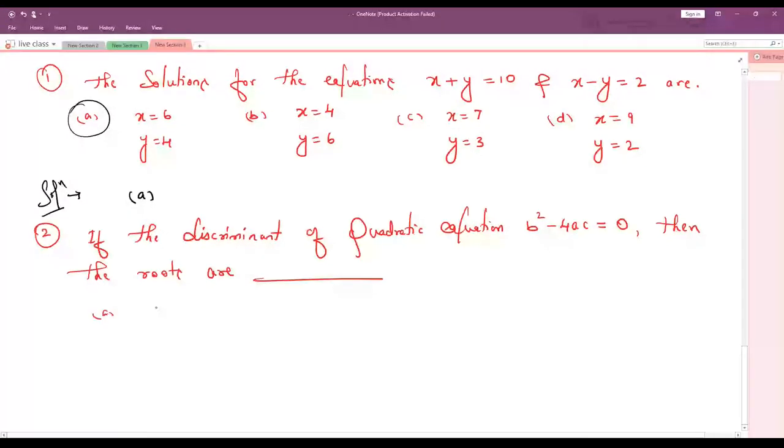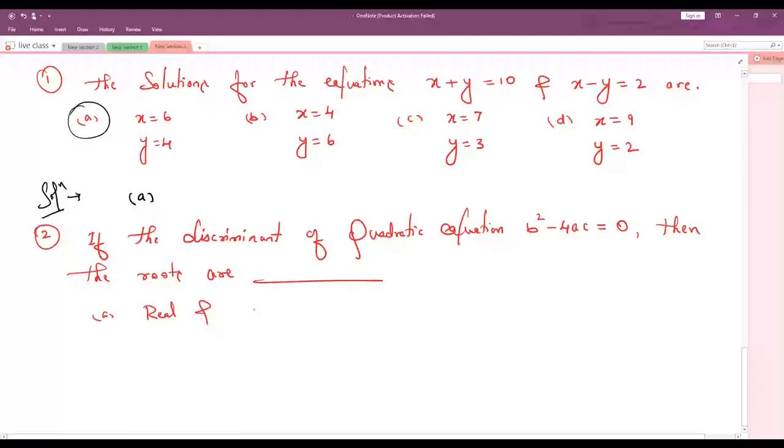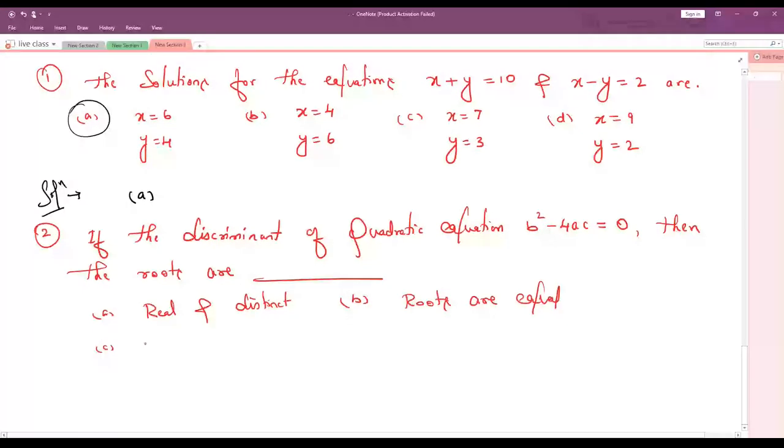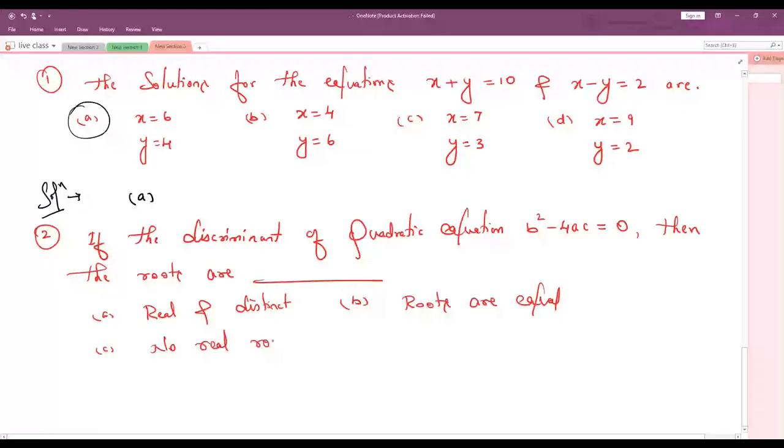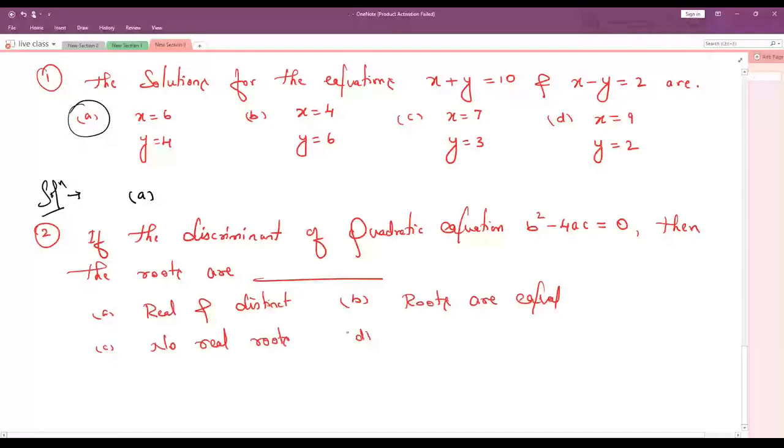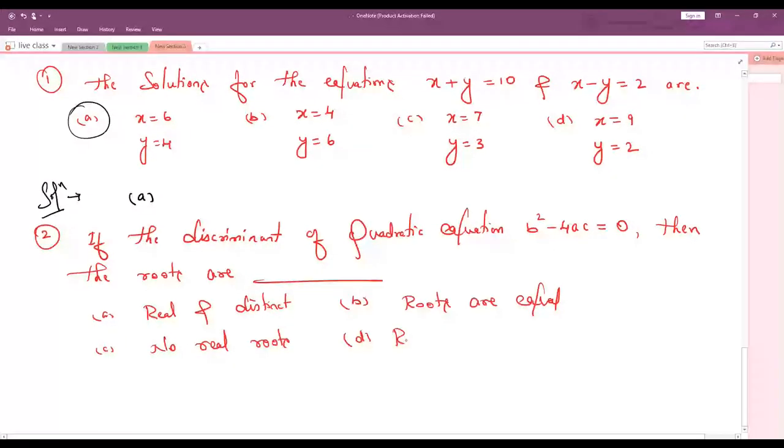Option A, real and distinct. Option B, roots are equal. Option C, no real roots. Option D, roots are unequal and irrational.